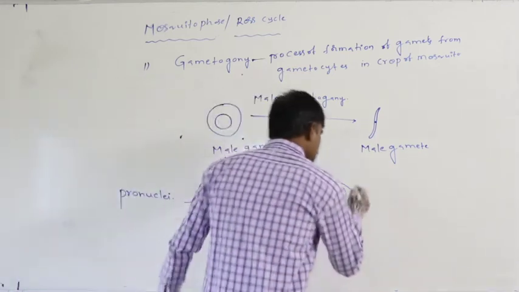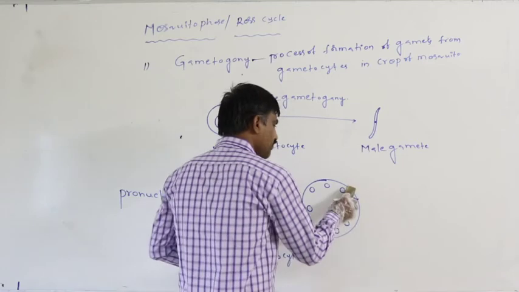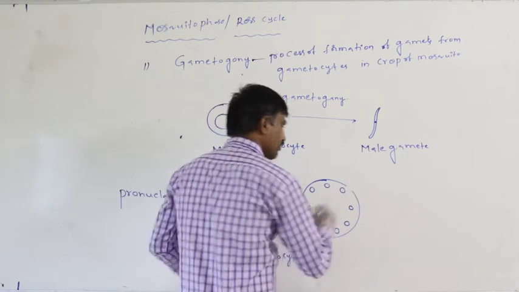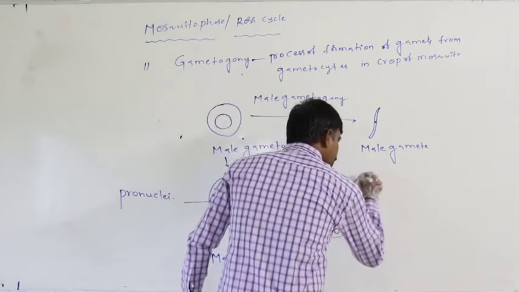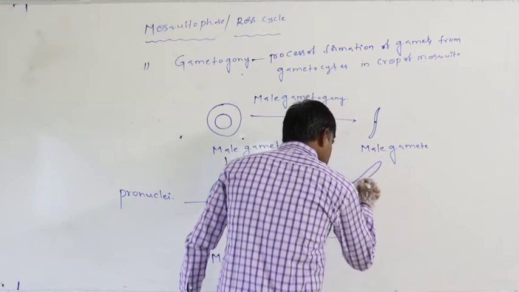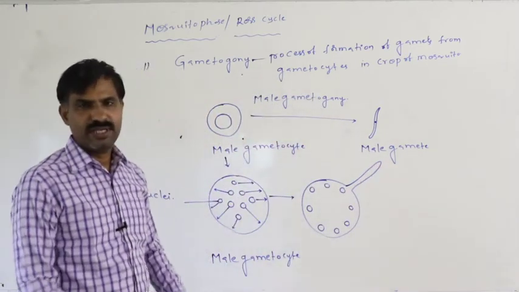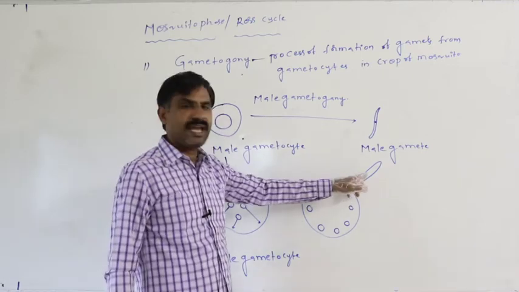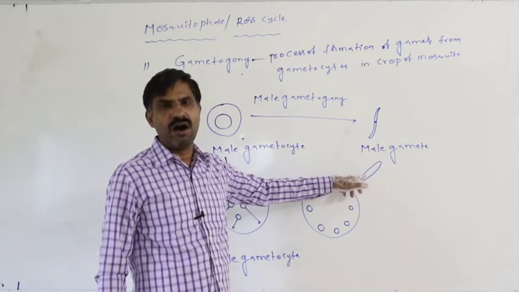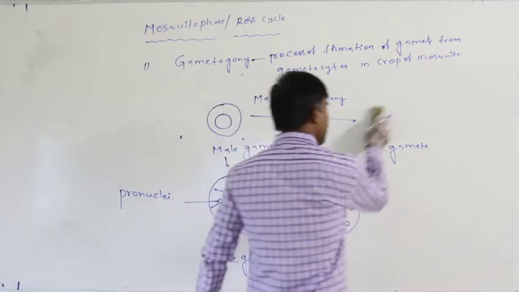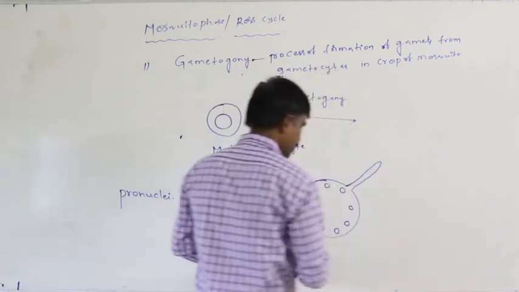Later, the cytoplasm which is present here is projected out like this. This looks like a flagella.